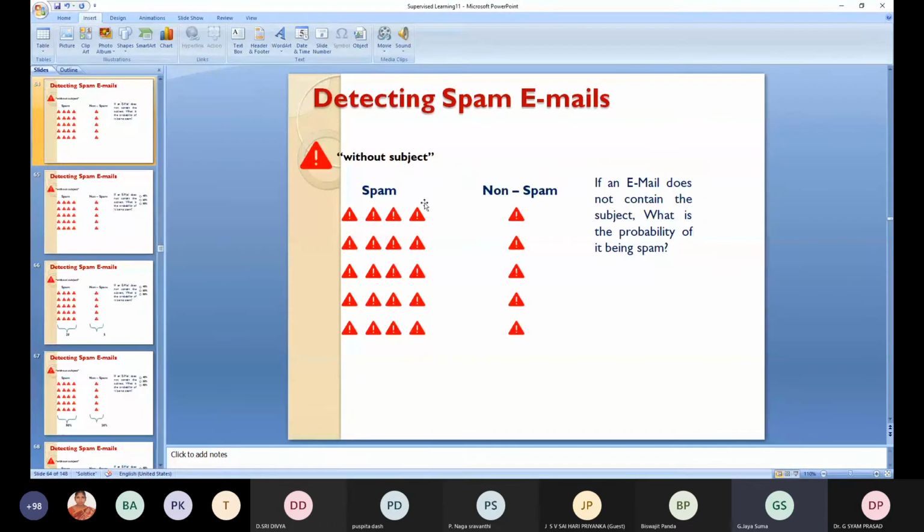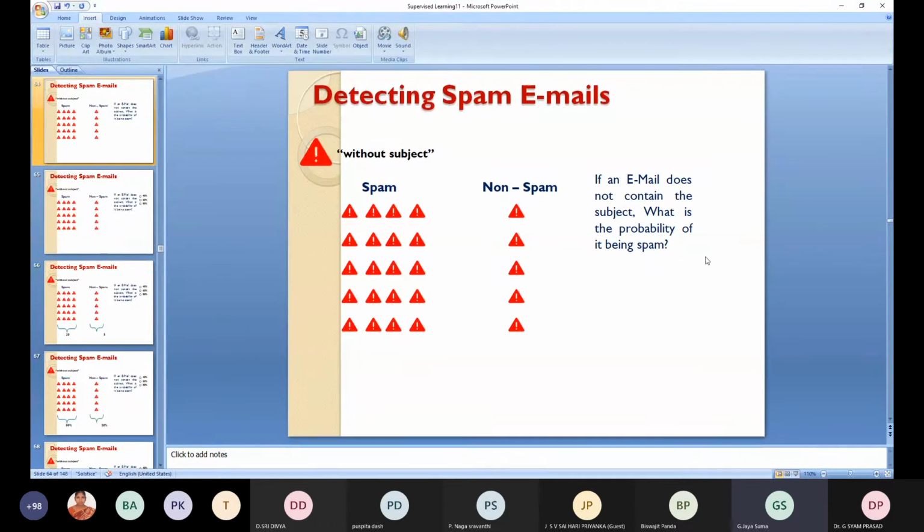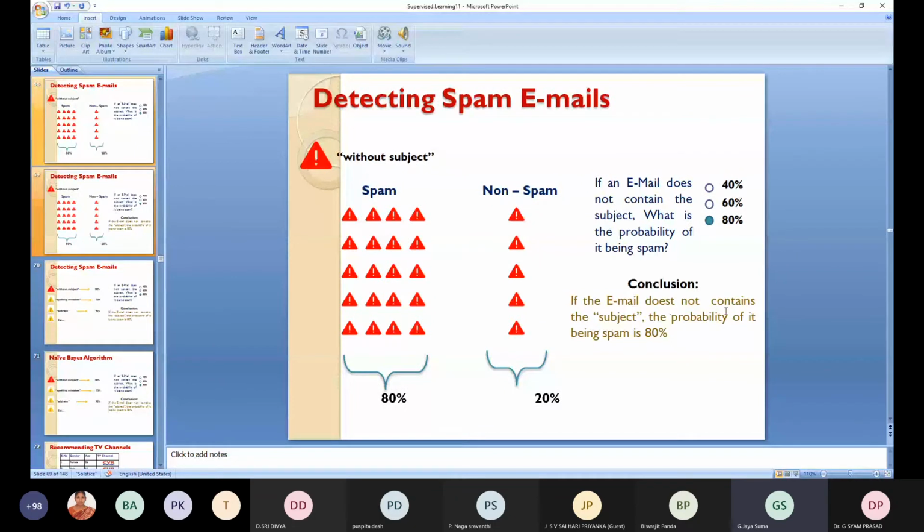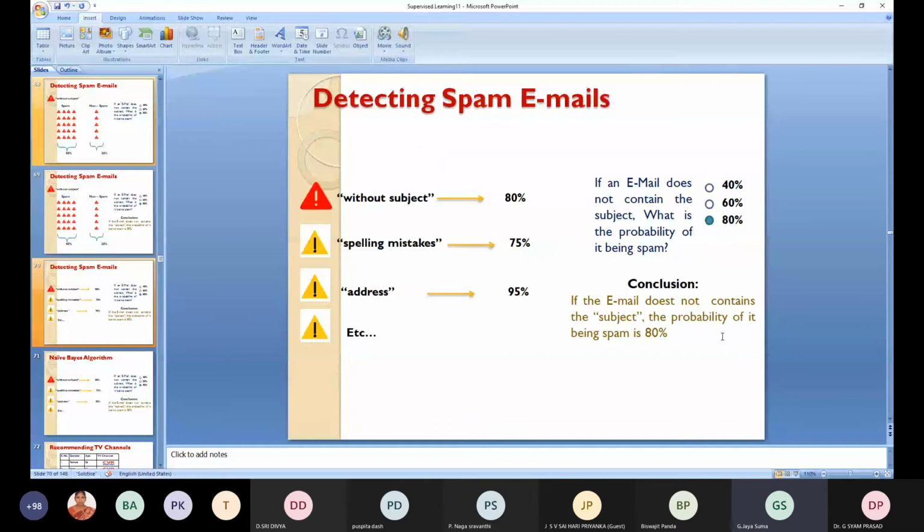Here, if the email does not contain a subject, what is the probability of it being spam: 40%, 60% or 80%? Here 5 are there, here 20 are there. So being spam is 80%. If the email does not contain the subject, the probability of it being spam is 80%. So here, without a subject, there is an 80% chance of detecting it as a spam email.